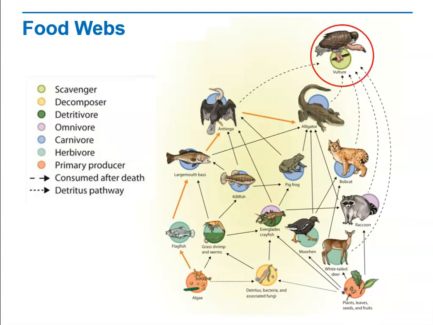What can you infer about vultures from this food web? Notice that everything points up to the vultures. Well, what you can infer, and you don't even really have to infer it if you look at the color coding, is that the vulture, as a scavenger, consumes animals after they die. That's what scavengers do. This is a highly simplified representation of this food web. It looks complicated, but it's really very simplified compared to reality.